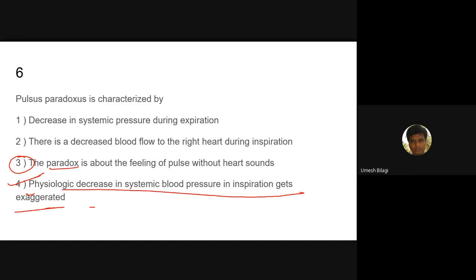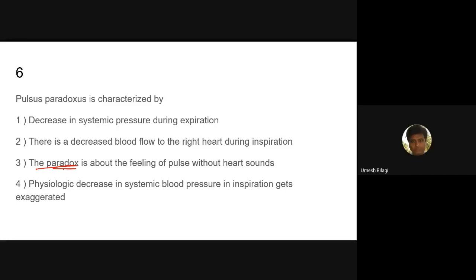Okay. The paradox is actually that you get heart sounds, but you don't get the pulse. It is given in reverse here. What is the pulsus paradox? You can hear the heart sounds, but you cannot get the radial pulse. That is the paradox. You can hear the heart sounds, but you cannot feel the radial pulse. That is pulsus paradoxus.